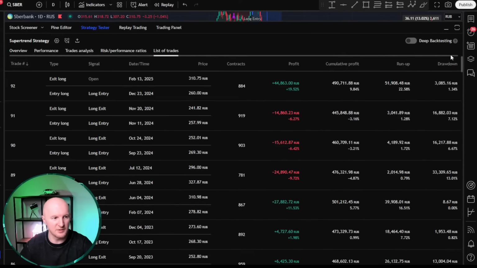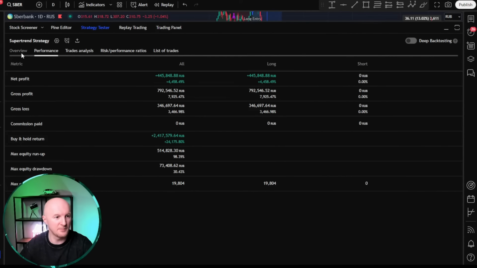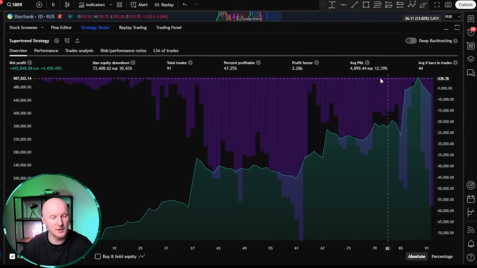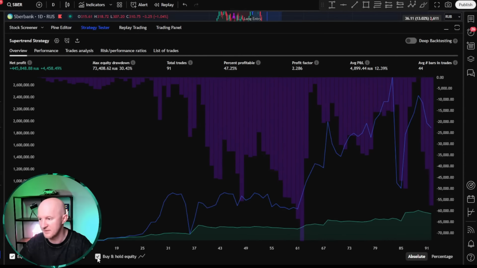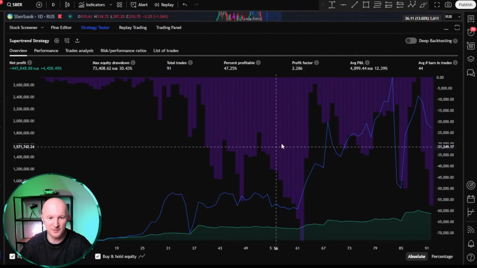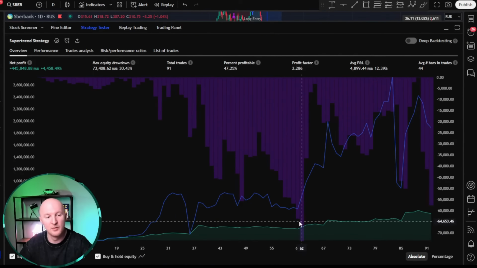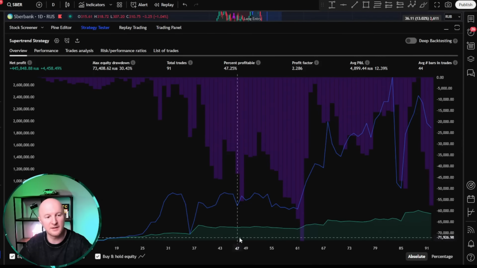So, basically, this is over a very, very long period of time. And maybe the effectiveness isn't actually that high for such a long period. You can try to check, compare it with buy and hold equity. You check the box and see that if you had just bought with this money back in 1998, you would have made much more by now. So, you really can't say that this trading strategy is, like, super amazing. Even though, at first glance, it's 4,500%. These kinds of nuances are very important in trading, especially if you're a beginner trader. Please pay attention to this.